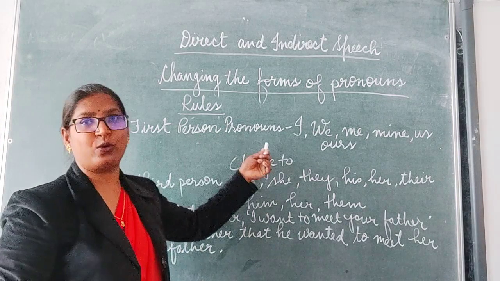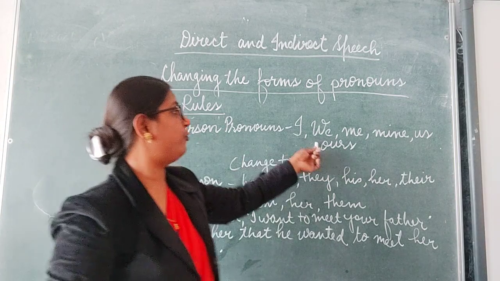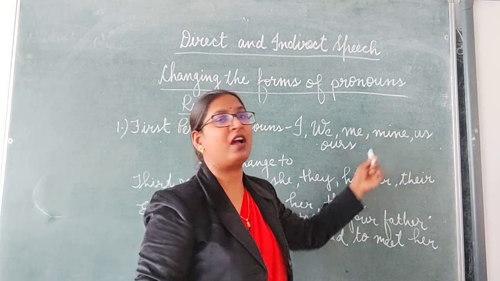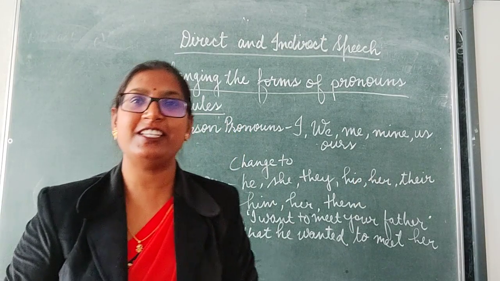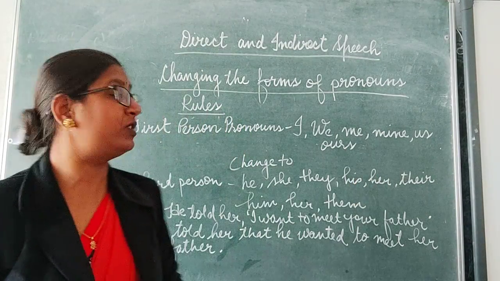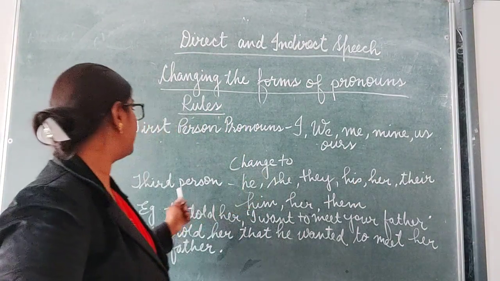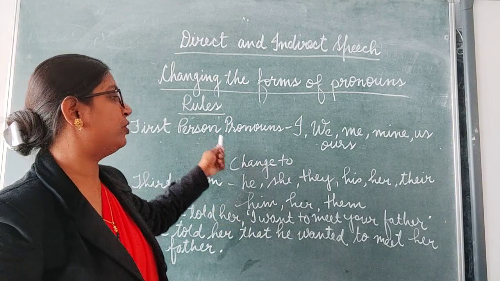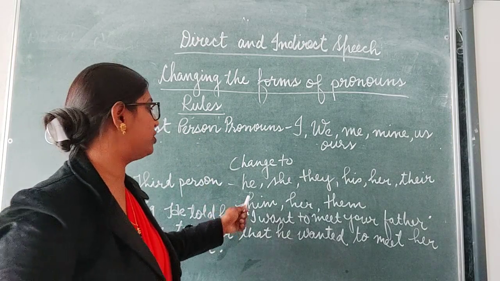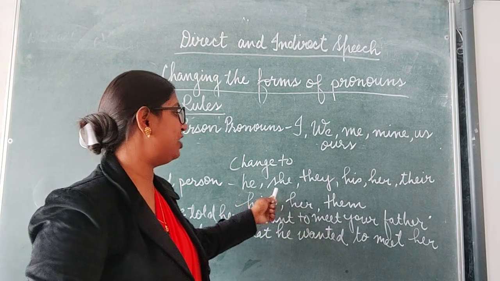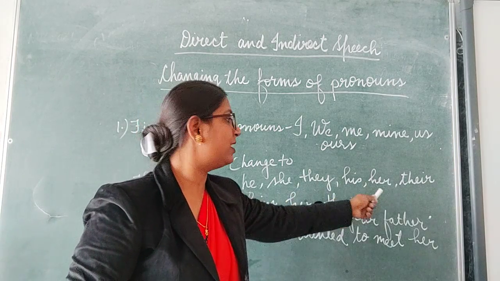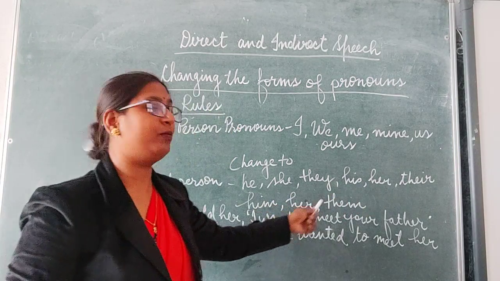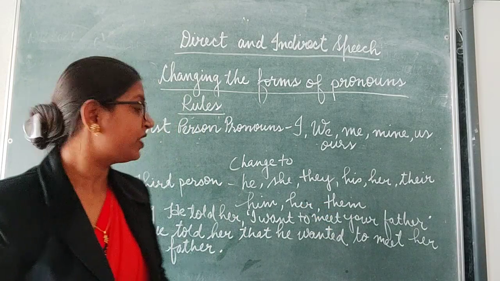First person pronouns: I, we, me, mine, us, ours. All these first person pronouns change to third person pronouns like he, she, they, his, her, their, him, her, them, etc. Clear?